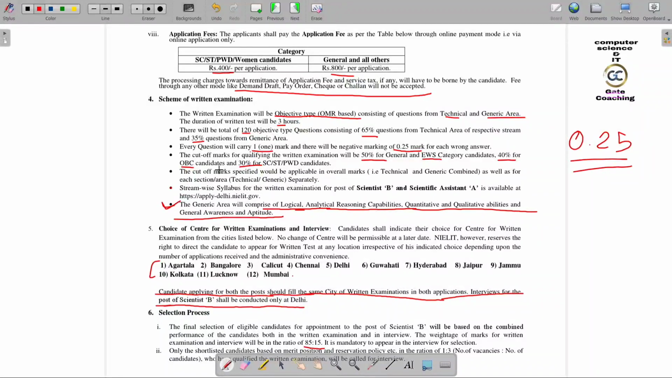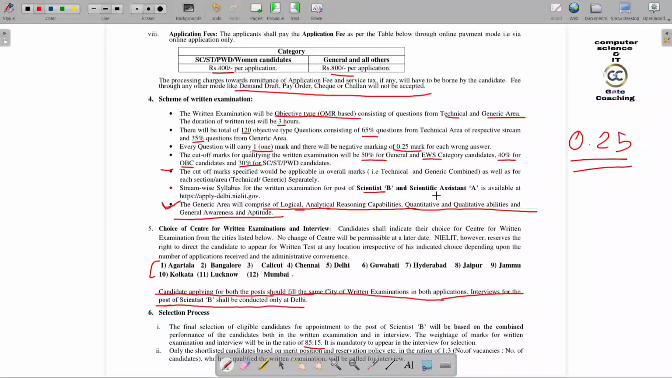this is also important. The cutoff marks specified would be applicable to overall marks as well as for each section. For each section area, you will require some cutoff that they will consider. That you require, and overall also it is required.